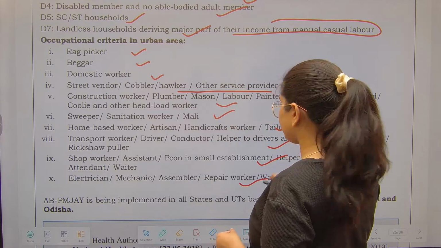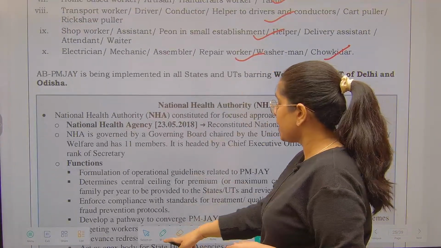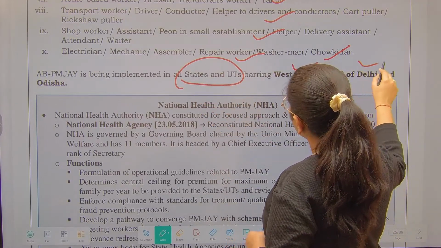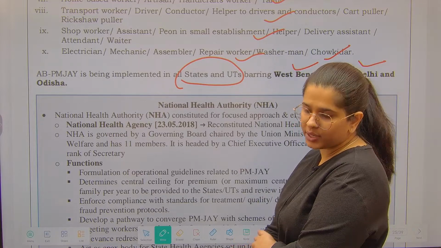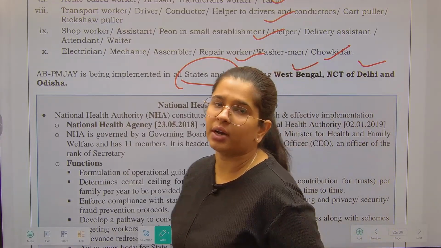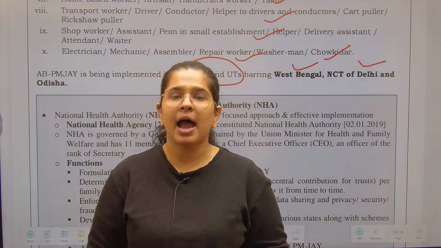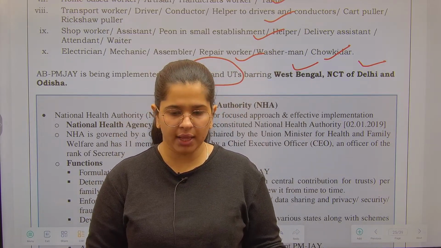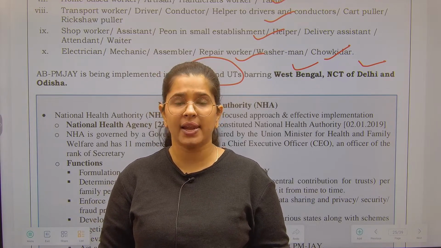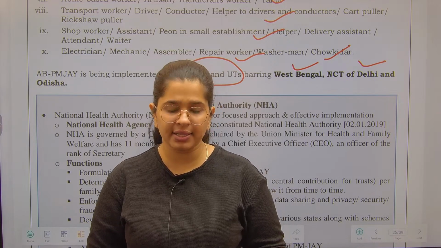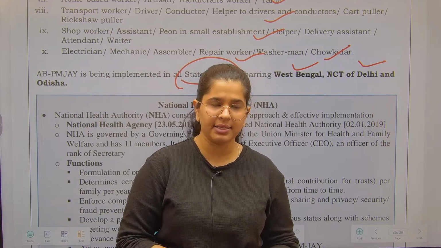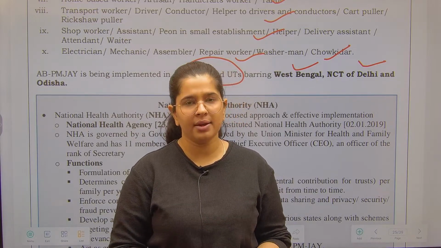Now, PMJ is implemented in all states and UTs barring West Bengal, Delhi as well as Odisha. These are the three states, UTs which have not come under the Ayushman Bharat. Now there are some political reasons, some implementation reasons, and some of these states consider that the schemes they are providing for health-related things are superior to the Ayushman Bharat.